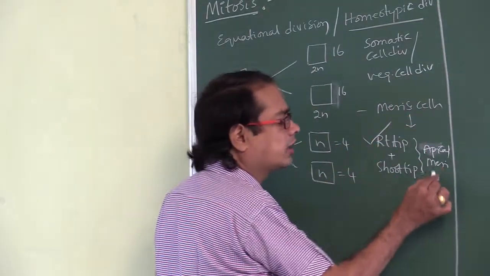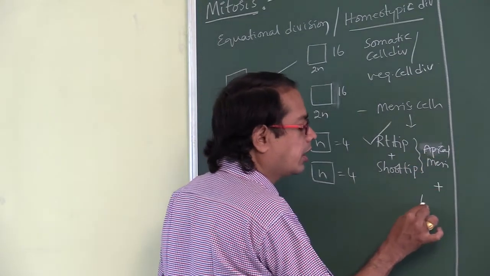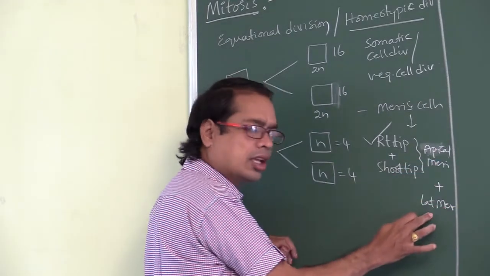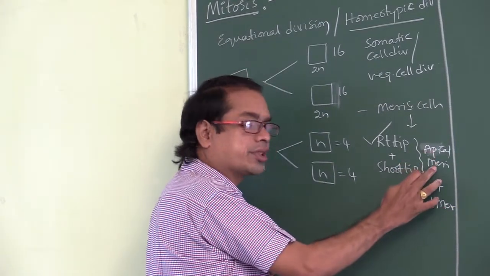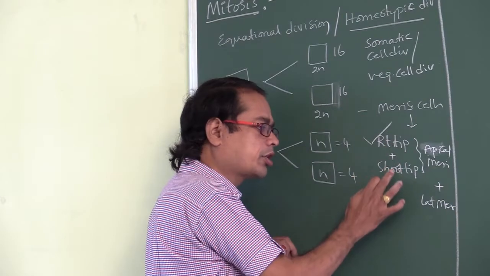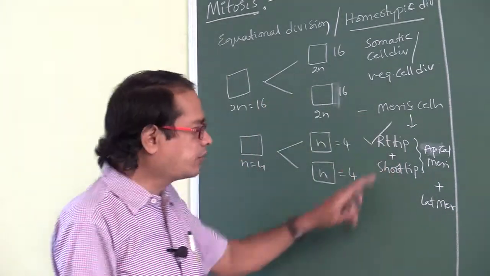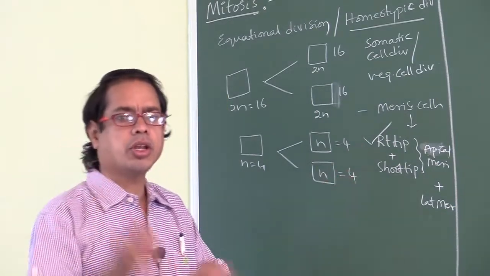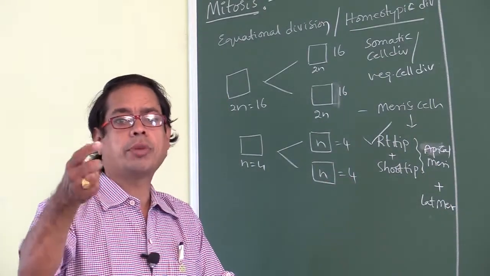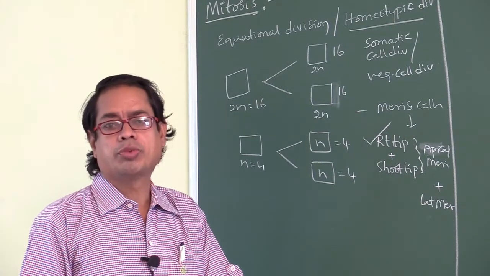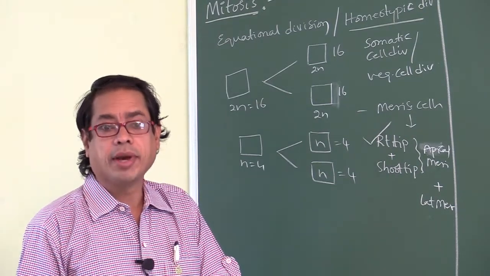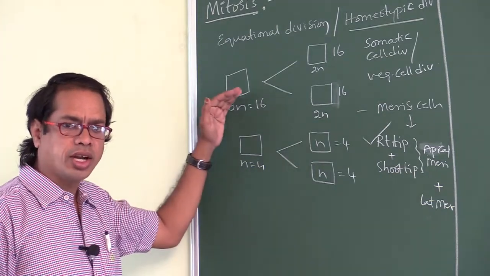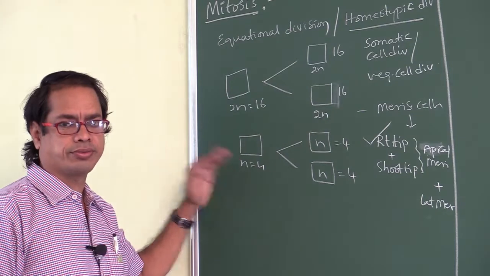Meristematic cells include apical meristems and lateral meristems. Apical meristems are found in root tip and shoot tip. Of these two, the best part is the root tip. Onion root tips are the best material to observe the different stages of mitosis. Mitosis occurs in both diploid cells and haploid cells.